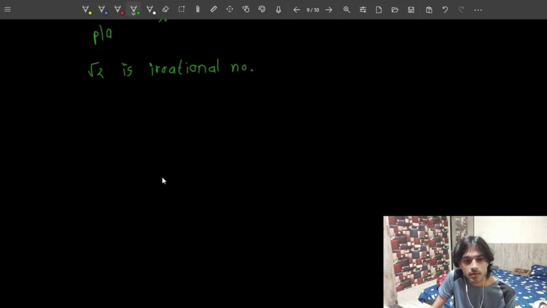Number. So when I defined irrational numbers and gave you some examples like root 2, root 3, pi and e, I simply told you that for now you have to just try to remember them as examples of irrational numbers, and I'm going to prove it later in the video. So this is the moment I'm going to prove it. So root 2 is irrational, we have to prove. So okay, let me give you an intuition of how I'm going to do it.